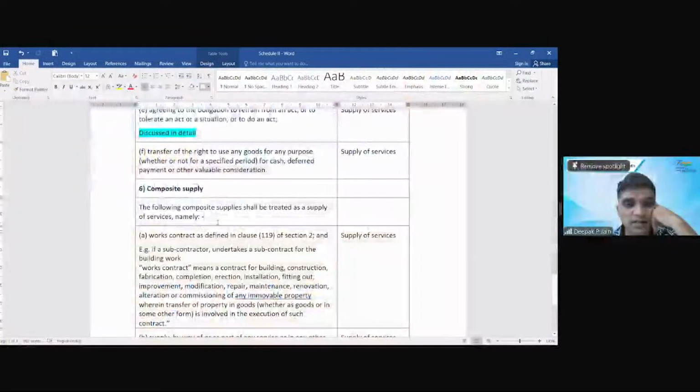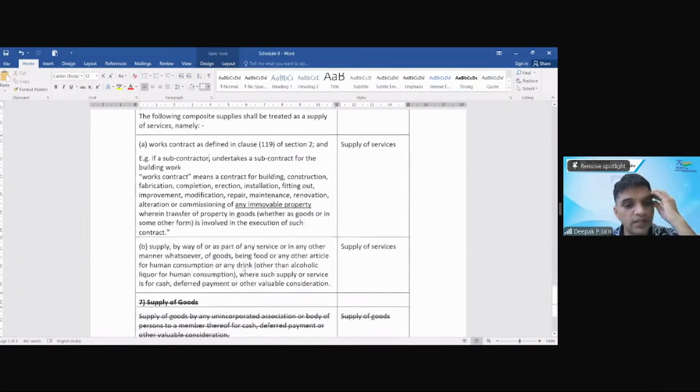We were discussing on composite supply. Somebody was asking what is 6B, which is supply by way of or part of a service in whatsoever manner of goods being food or any other article. 6B is restaurant services, Anmol, that any restaurant services, what is being provided is a supply of service. Even though goods is getting involved, ultimately the objective is supply of service. So any restaurant services which is being provided is a supply of service.